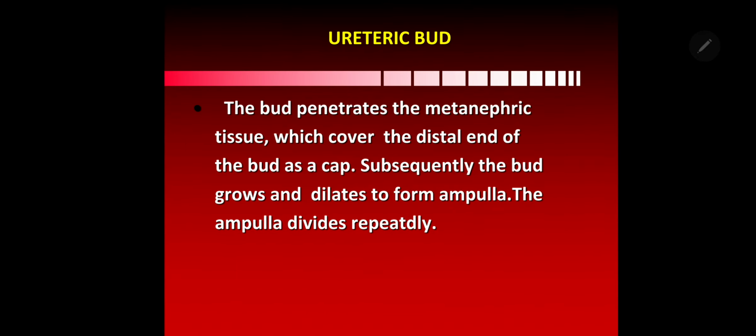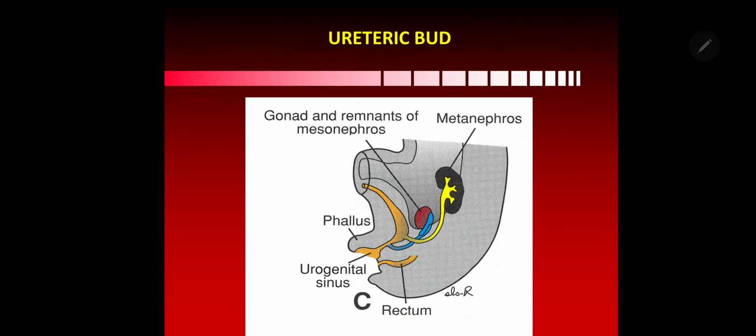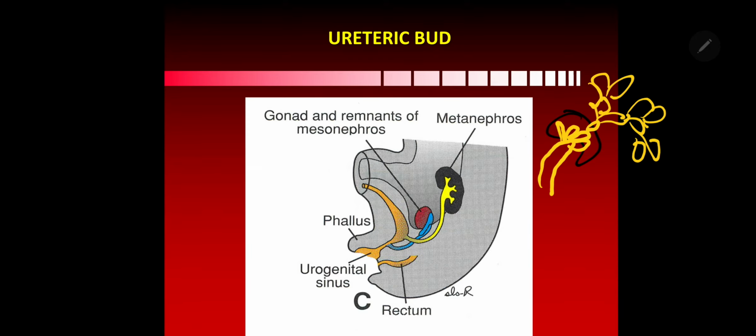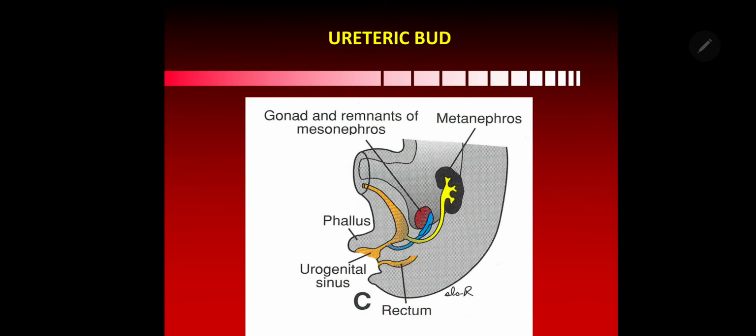So the ureteric bud penetrates into metanephric tissue, which covers the distal end of the bud as a cap, and subsequently the bud will grow and add to form the ampulla, and that ampulla divides repeatedly. So you can see there, here will be your metanephric tissue, and here is your ureteric bud. It will go like this and form ampulla, and each ampulla again goes into further division like this, and forms the collecting system that we will see.